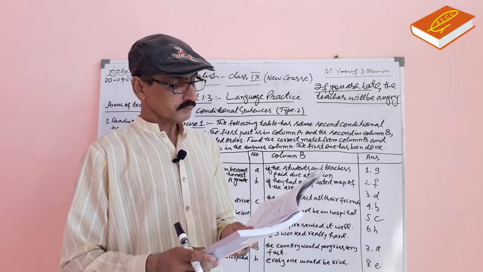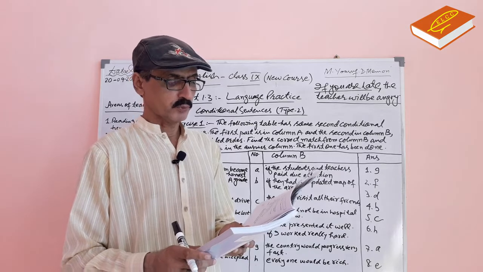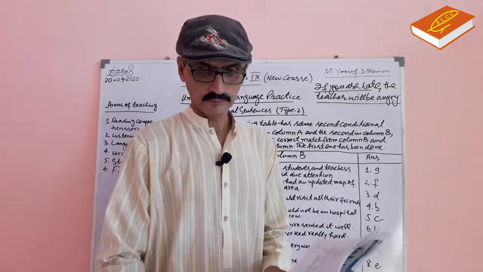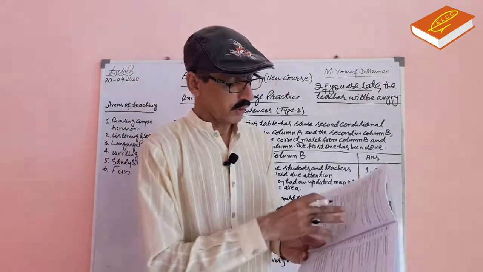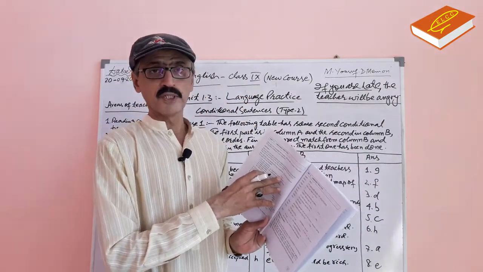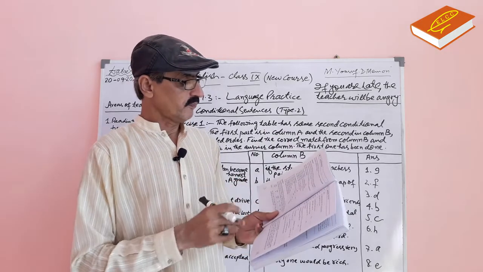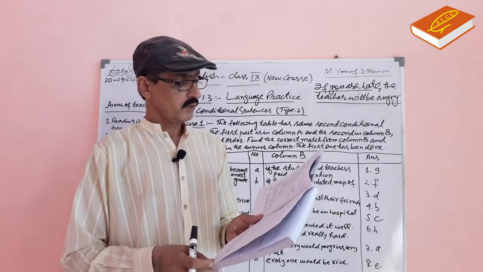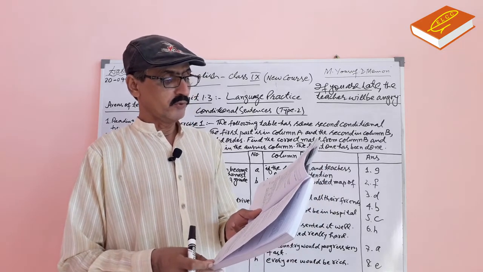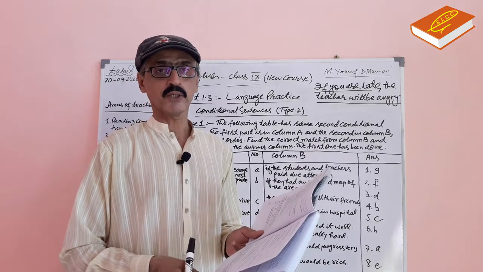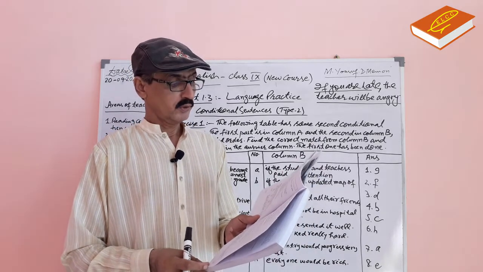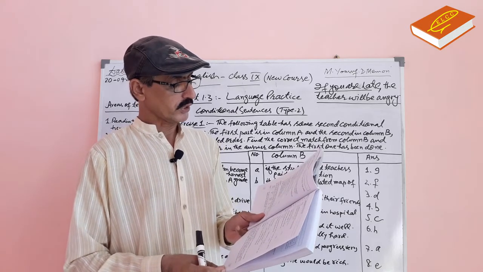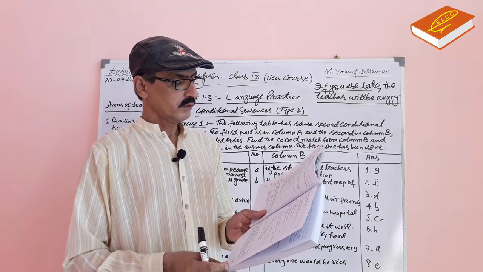Number 1, if we had a computer, here the verb finish has been given. If we had a computer, we could finish the work quickly. If we had a computer, we could find some more information. We can use could, we can use would.